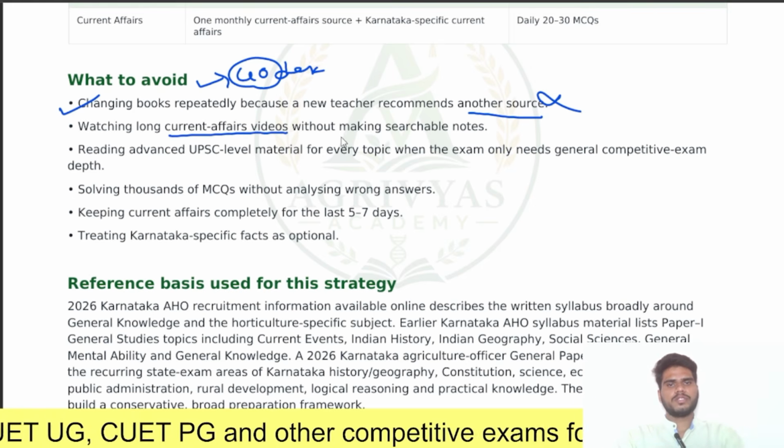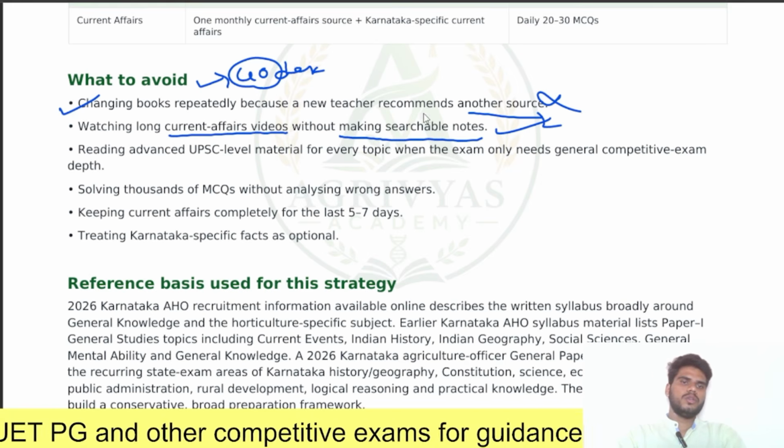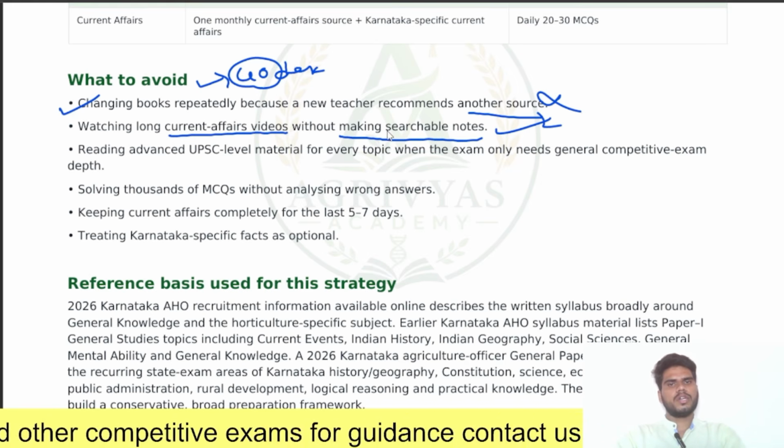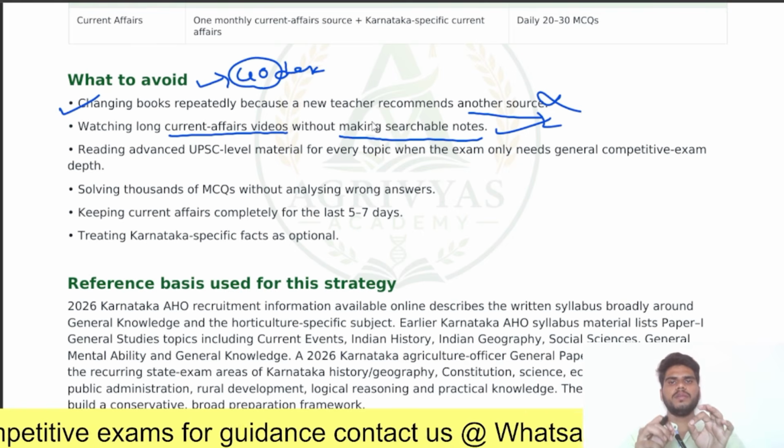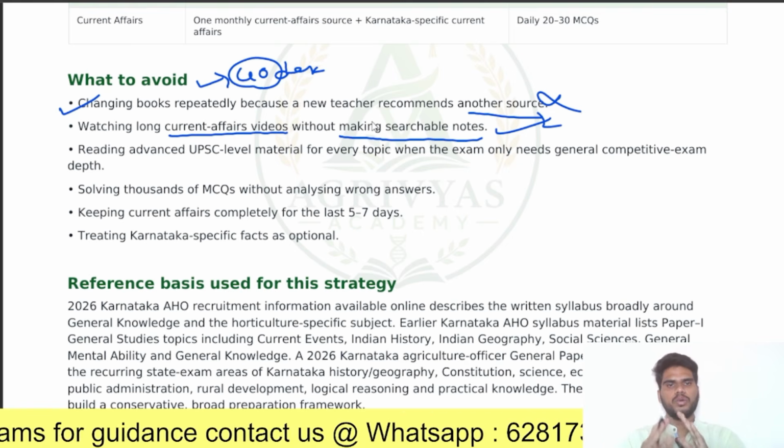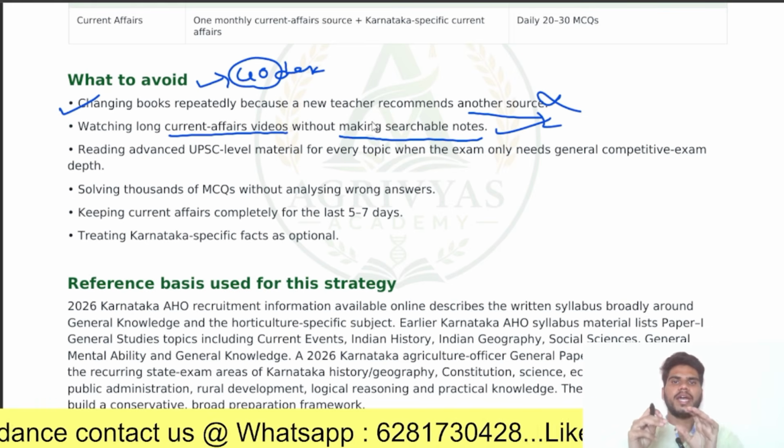Next, watching long current affairs videos without making searchable notes. Don't watch all the current affairs videos without your notes. Please make notes. Those notes will be helpful up to the last minute of your examination. Don't watch all the current affairs videos. It will consume your valuable time.